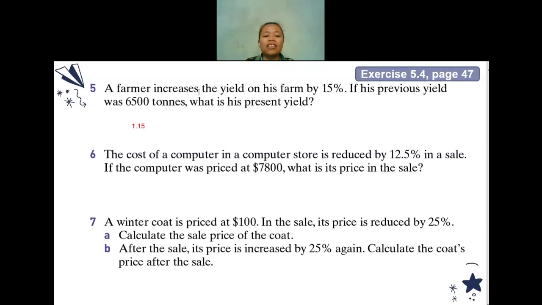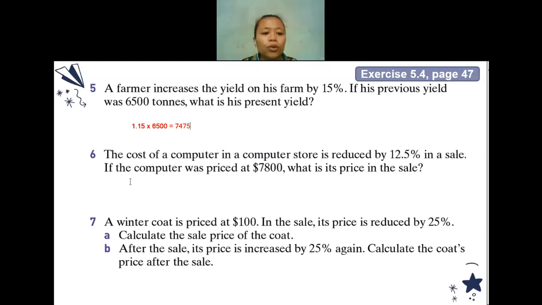If it is usually in percentage, the problem is not the way you calculate, but the way you read the question, the word problem. That's usually the silly mistake that I found when I teach grade 9 for these 2 years. So 1.15, we multiply by how many? 6,500, like this, yeah. How much will it be? 7,475. 7,475, is it? Or did I mishear something? Yes, teacher, it is. Okay.